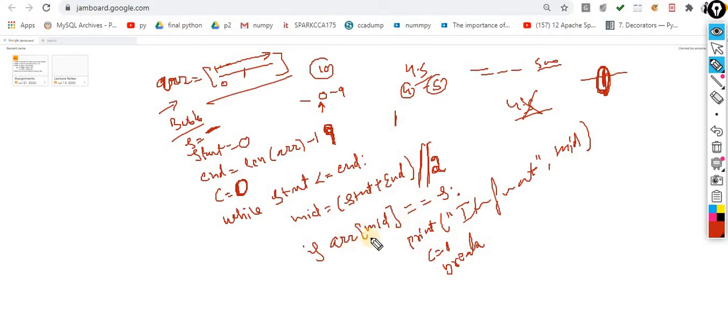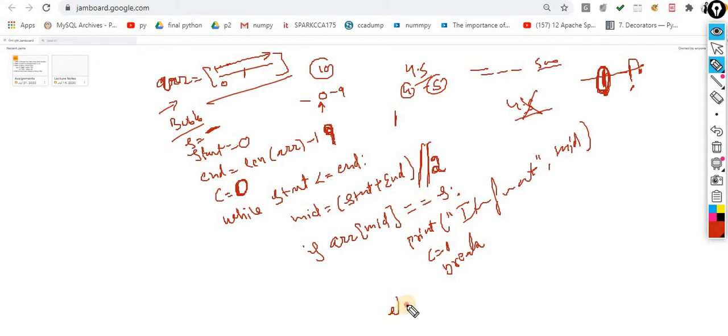If the item is found. As I already told you, we will perform the iteration until mid is equal to your search item, or until start is less than or equal to end. Until this condition is true, you are supposed to perform it. When your start is greater than the end, that doesn't make any sense. So keep this point in mind. If array of mid double equals searching item, then print item found, C is equal to 1 and break.